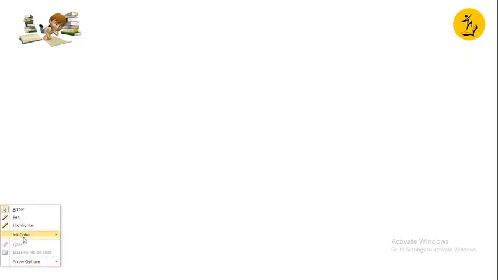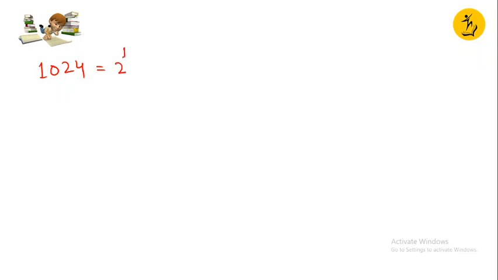If I take 1024 as my number, how can I write it in the prime factorization form? 2 to the power 10 only. So I cannot write any of the odd prime numbers. But here we are going to write it like this: 3 to the power 0, 5 to the power 0, and so on.